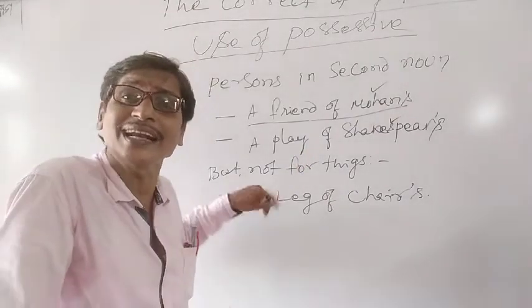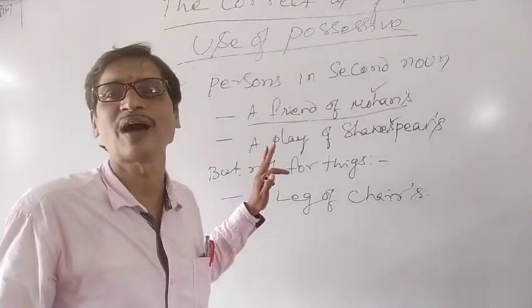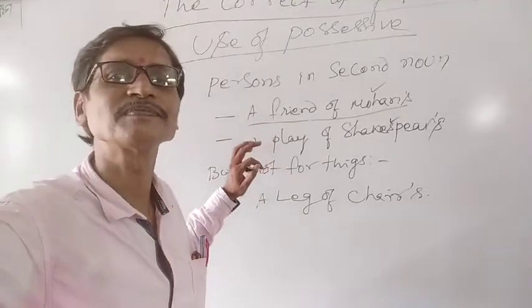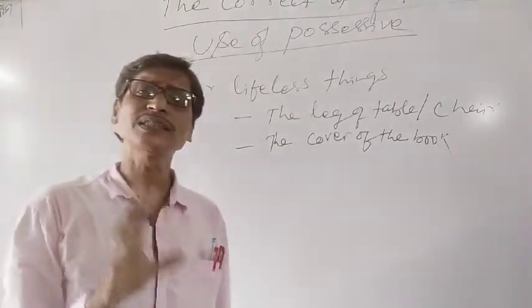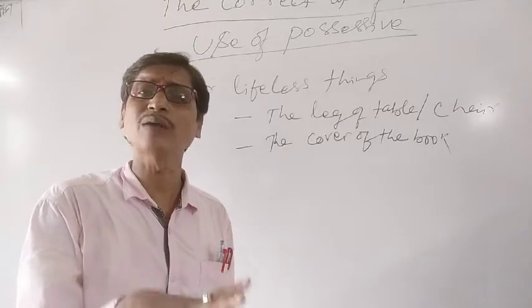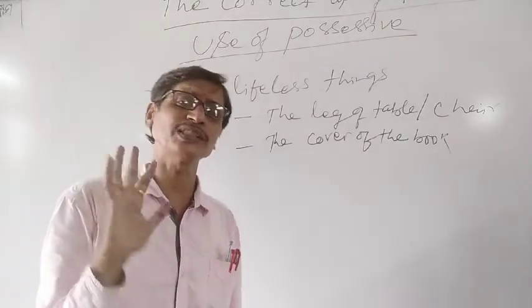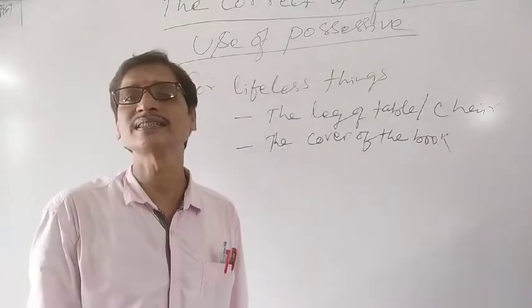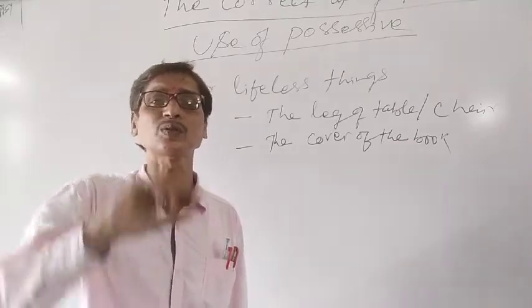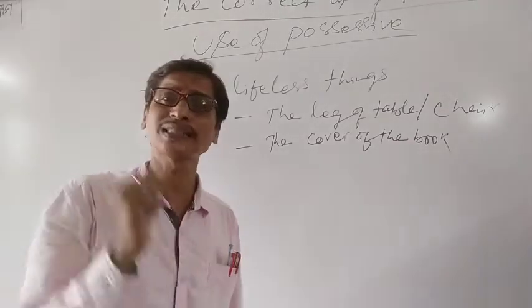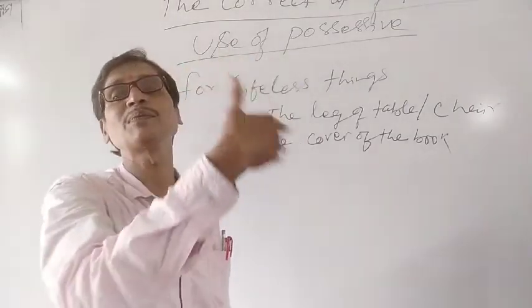There is another instruction. Let's understand when we use the possessive case of noun. Let me write. See here, we do not make the possessive case of nouns for living things only. You also know that we make the possessive case for non-living things. But the difference is that when we make the possessive case of living things, we use apostrophe s or s apostrophe to show their possessiveness.